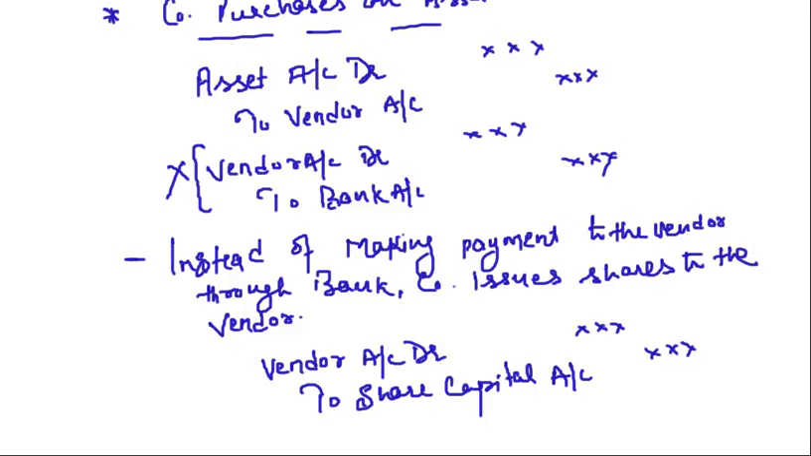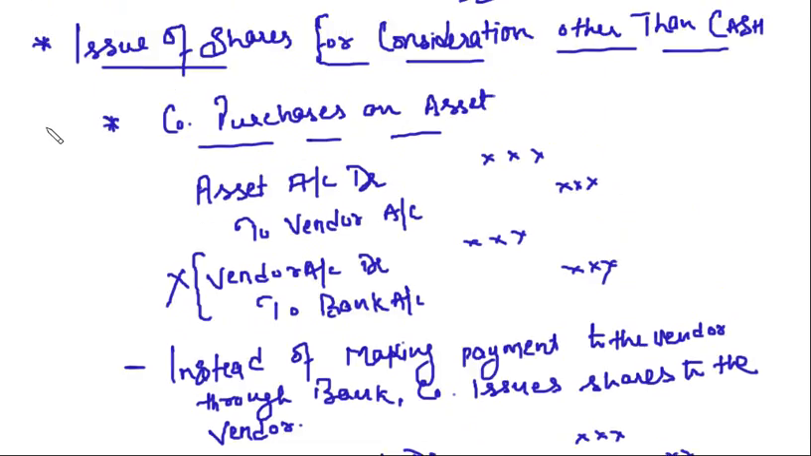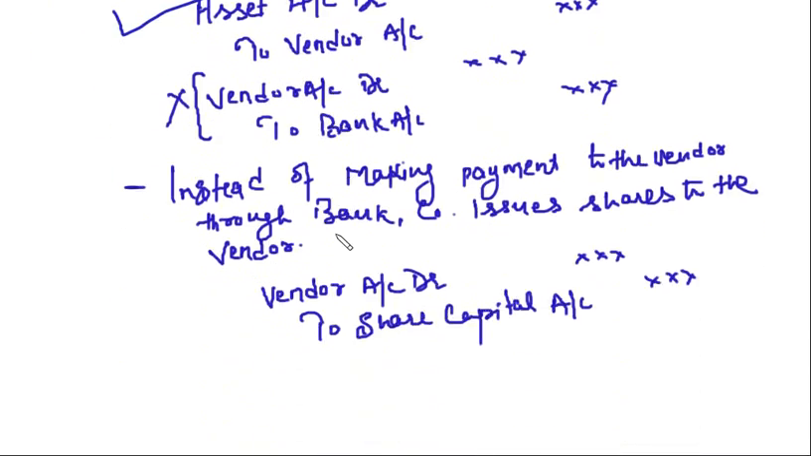Clear? So what are we going to do in issue of shares for consideration other than cash? First entry will be asset account debit to vendor account, with the purchase consideration, the amount due towards the vendor. Now instead of making payment through bank, we issue shares to the vendor. We are issuing shares to the vendor.